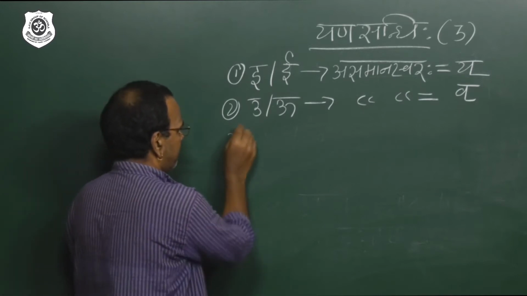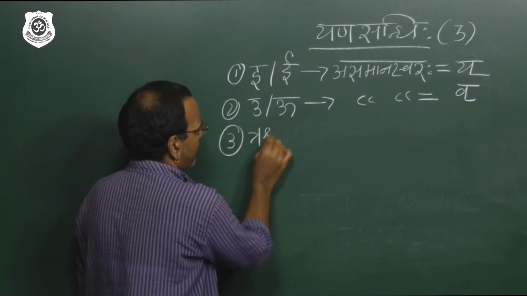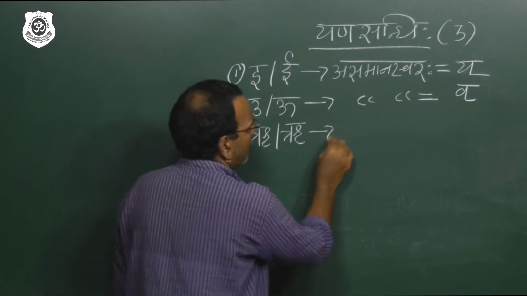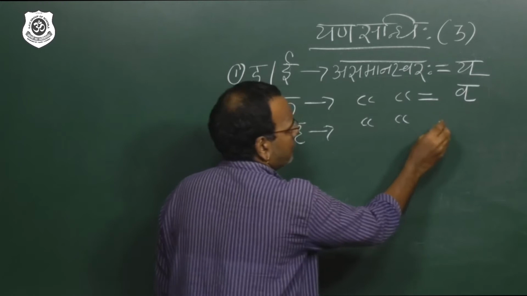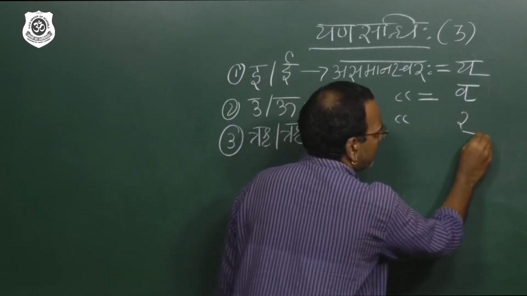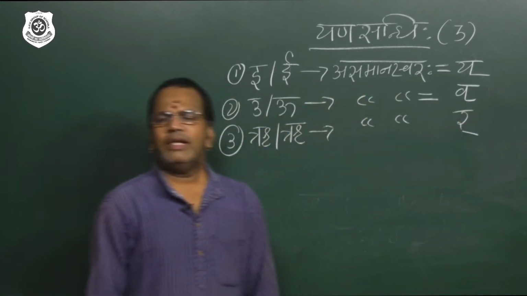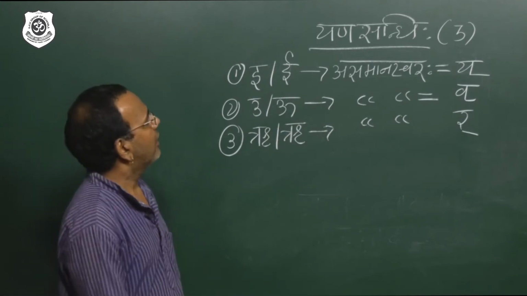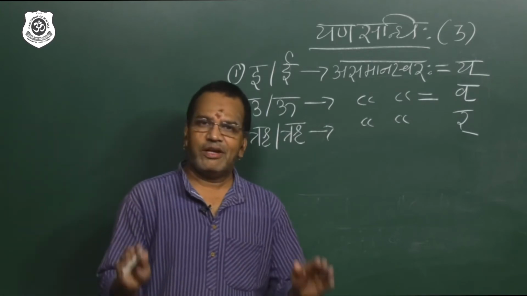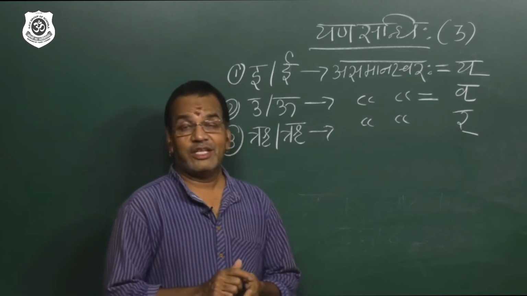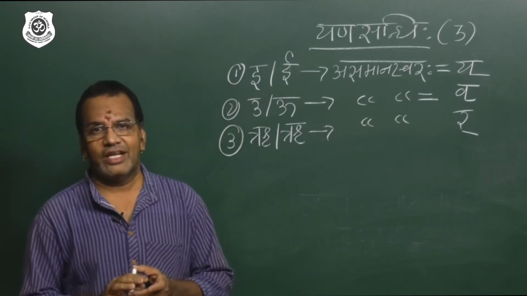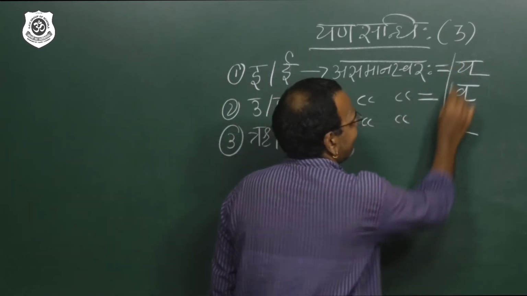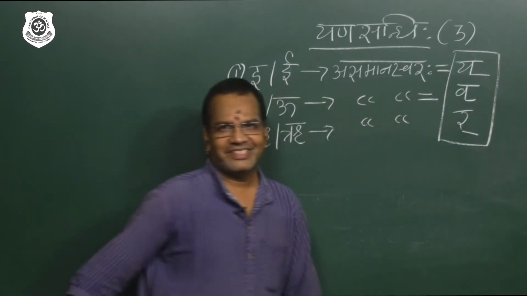Third, when the word is ending with ri or rii, the first word should end with ri, followed by asamana swara, answer is ra. Now my dear students, I told you at the beginning of yana sandhi that I am going to tell you the speciality of this sandhi and what the answer is. I am sure you understood the answers. These 3 letters come under answers.